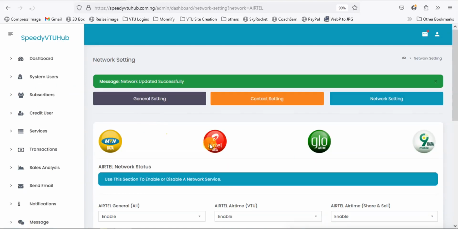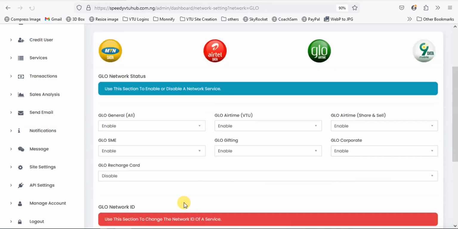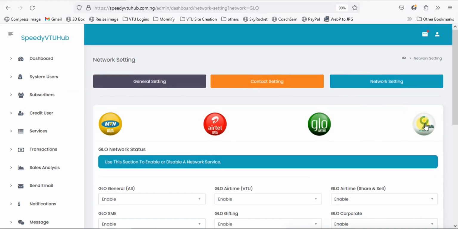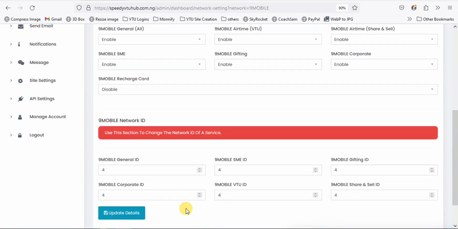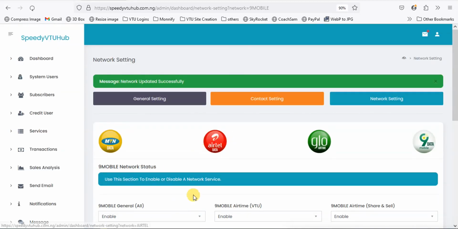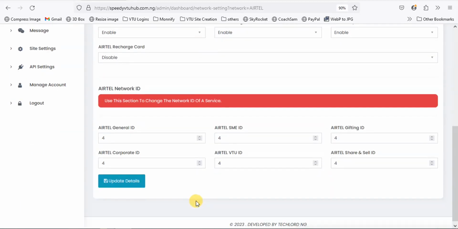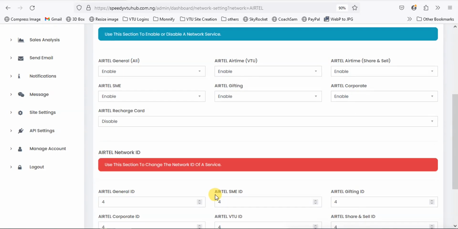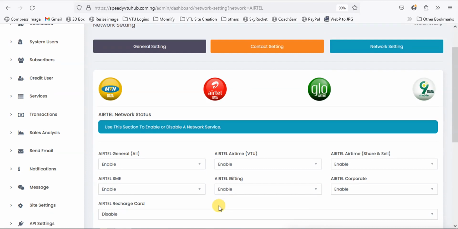and you update for Airtel. Glo is 2 and then 9mobile is 3. Click on update. Good. So this part is important. If you don't set it, your data is not going to go through. Okay.